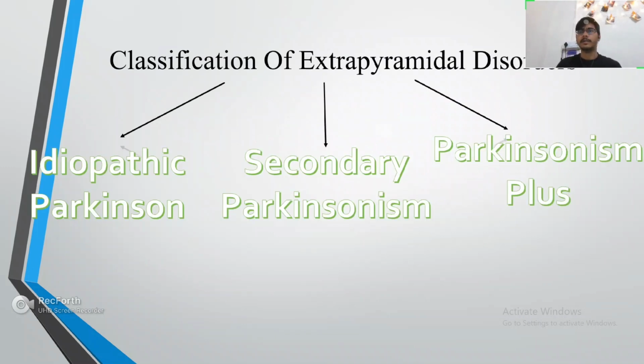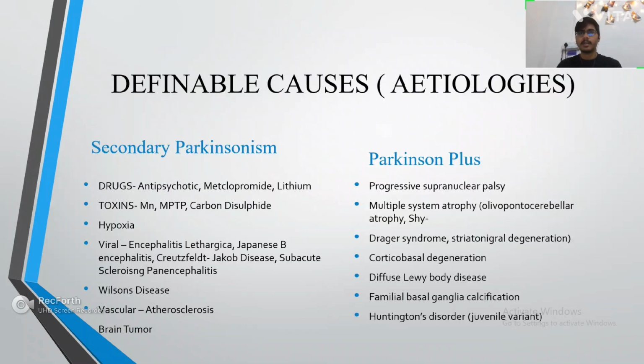Now extrapyramidal disorder is again classified as idiopathic Parkinsonism, secondary Parkinsonism, and Parkinsonism plus. Our focus will be on idiopathic Parkinsonism, which is also called primary Parkinson disease. Now, the etiology for the other two types, secondary Parkinson and Parkinson plus, we will see.